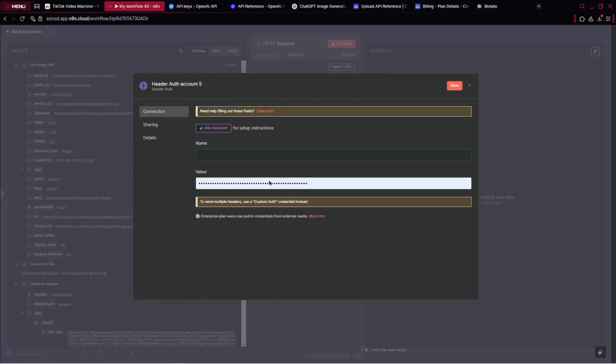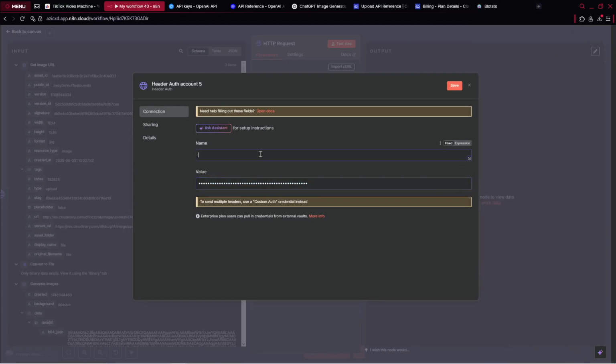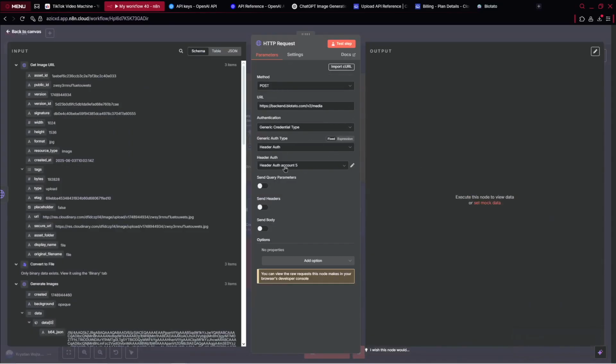I can paste it there, and now name it Blotato API key. You need to type exactly this name because it's predefined by Blotato. Otherwise, it won't work. So you can click on save. All right, and this way you connected your credential.